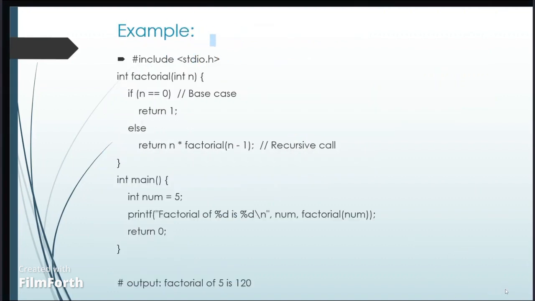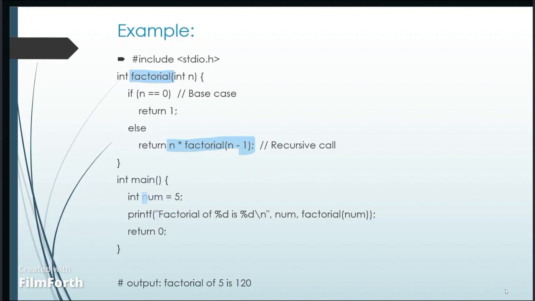Now let's take one example of recursion in a function: factorial. This factorial function calculates the factorial of the given number. In the base case, when n is equal to 0, the factorial is defined as 1. In the recursive case, the factorial of n is calculated as n times factorial of n minus 1, which breaks the problem down into smaller subproblems. It recursively calculates the factorial of n minus 1 until the base case is reached.